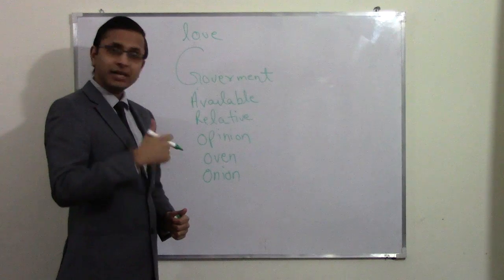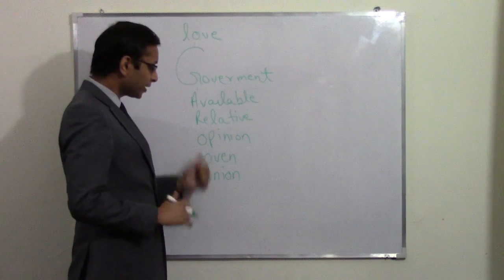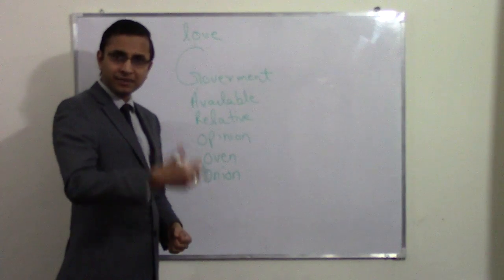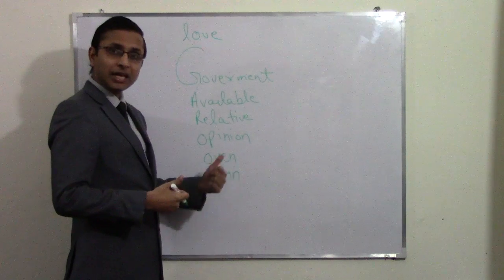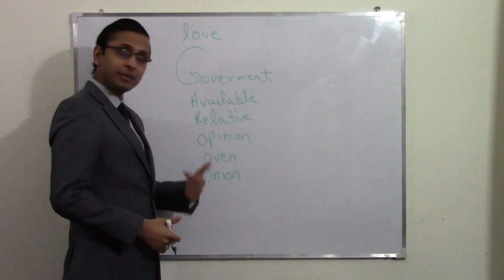So the first one is government. The second one is available. The third one is relative. The fourth one is opinion. The fifth one is oven, like microwave oven. And the last one is onion.